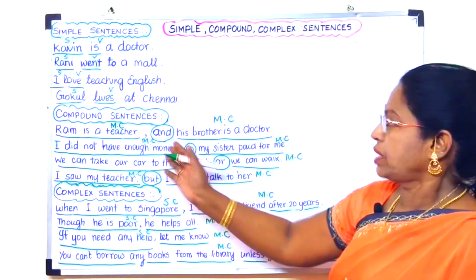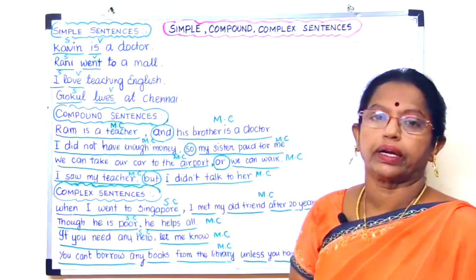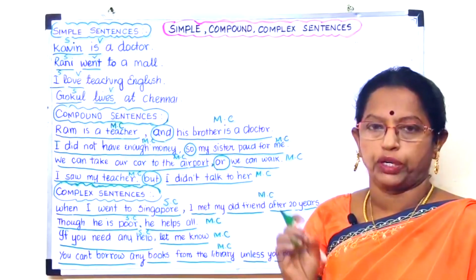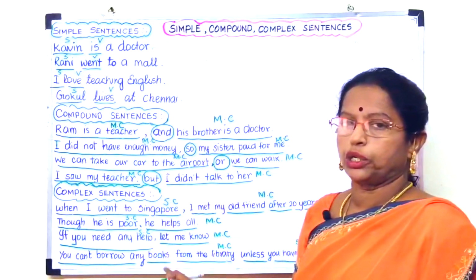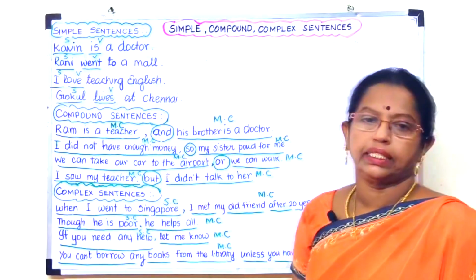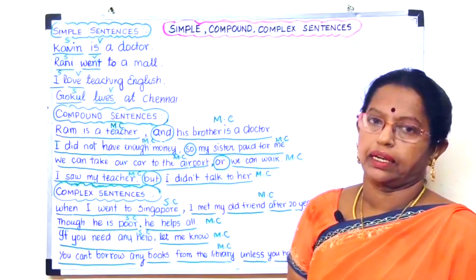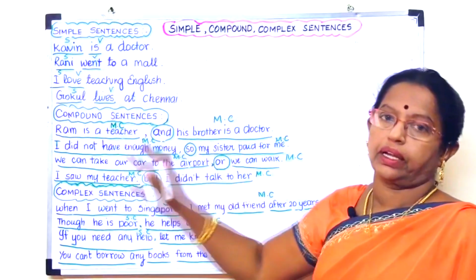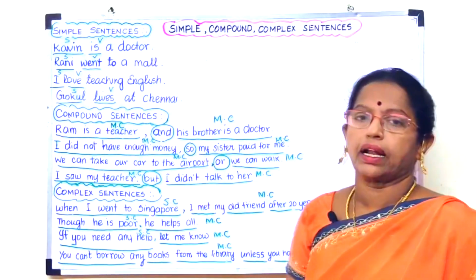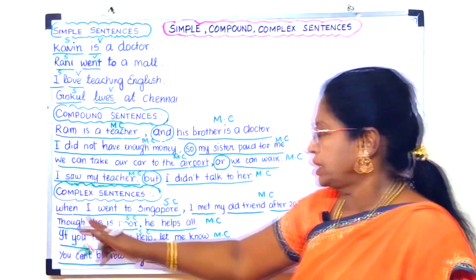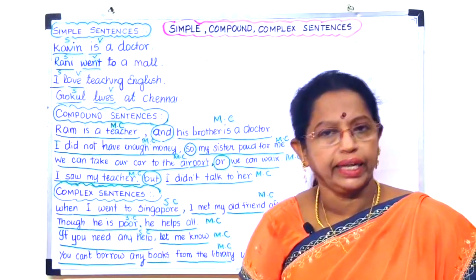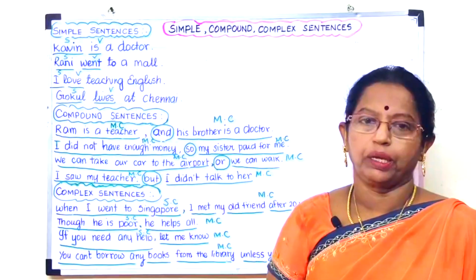That is for complex sentences, whereas in compound sentences, before the place where the conjunction begins, at the end of the first main clause, you have to put a comma. That also you note. Okay? And then these, and, so, or, but, are all called coordinating conjunctions. Conjunctions which connect both the main clauses. These and, so, or, but, which connect two main clauses, are coordinating conjunctions. Whereas when, though, if, unless are subordinating conjunctions. Okay, that also you keep in mind.